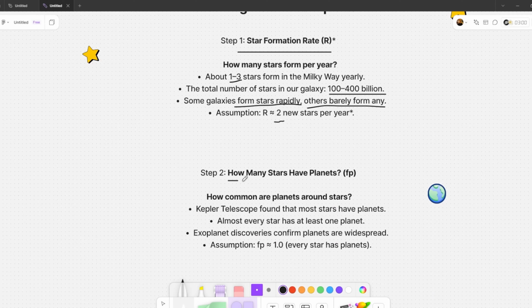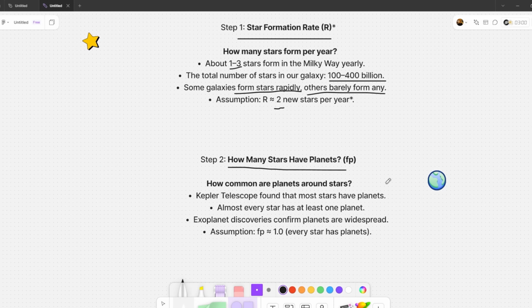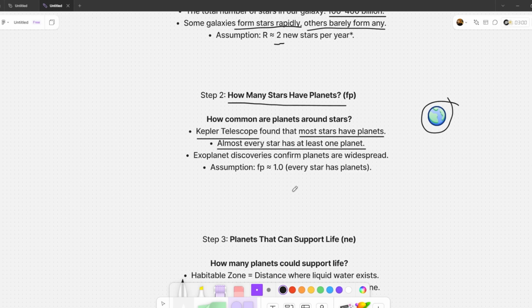Step 2: How many stars have planets? The next question is: do most stars even have planets? A few decades ago, we didn't know if planets were common, but then we started discovering exoplanets, planets outside our solar system. The Kepler Space Telescope was a game changer. It looked at thousands of stars and found that most stars have planets. Studies suggest that nearly every star has at least one planet. Some have rocky planets like Earth, while others have gas giants like Jupiter. For our equation, we assume every star forms with planets, meaning Fp is approximately equal to 1.0.